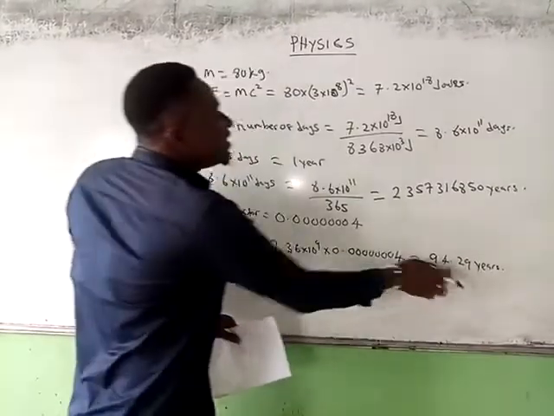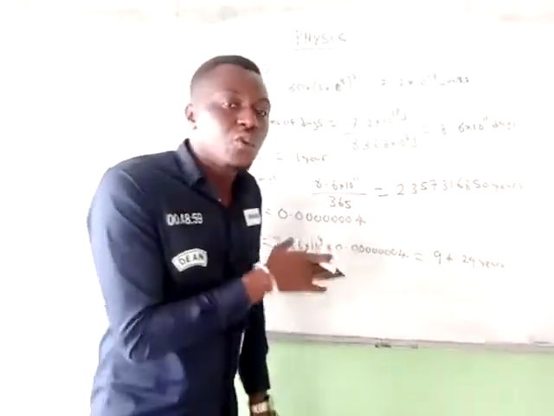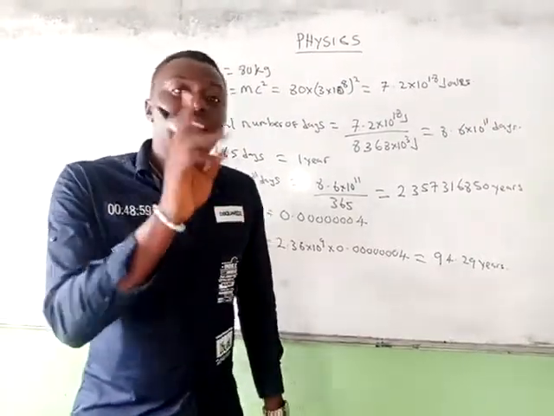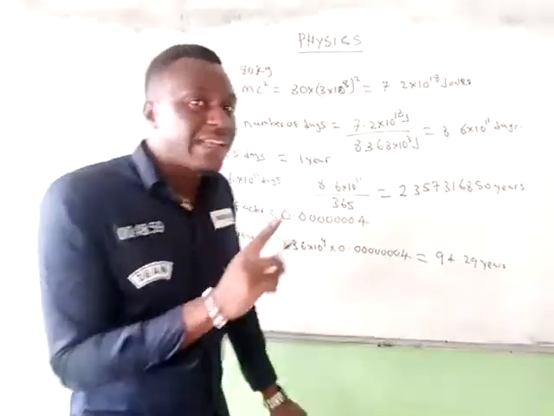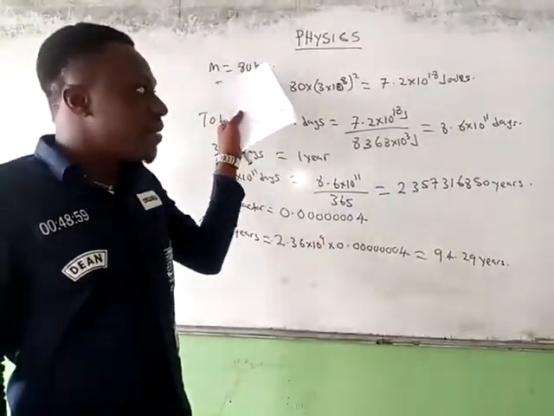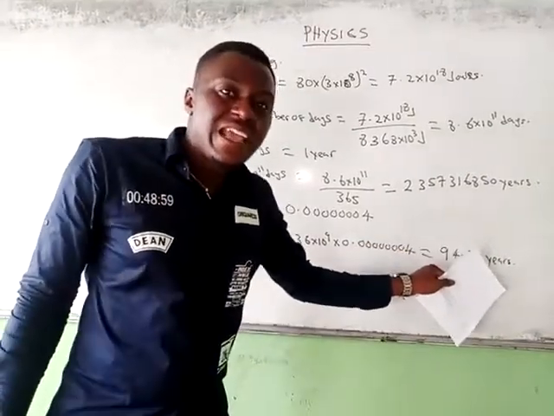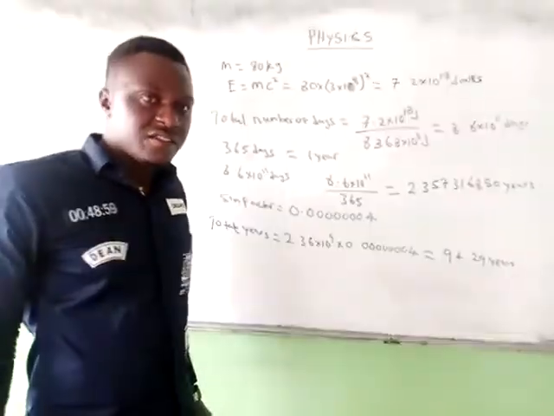So this is the actual time, considering the sin factor, the imperfect nature of man, that the person will live on earth. So a person of mass 80 kilogram will live 94 years on earth.